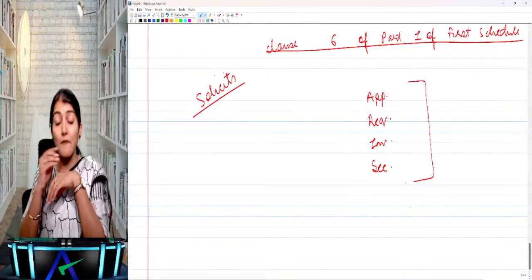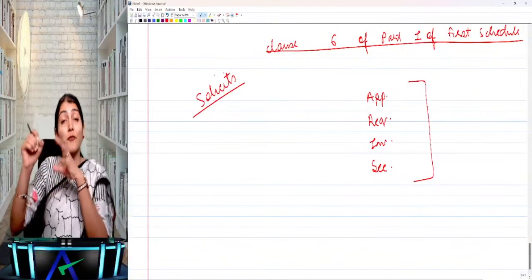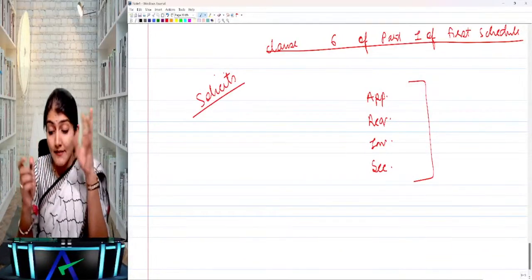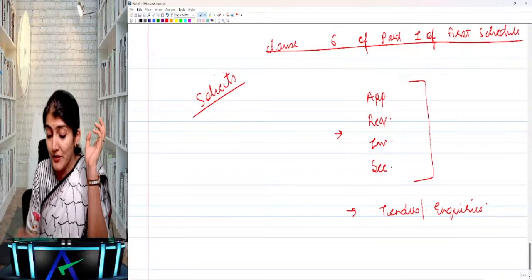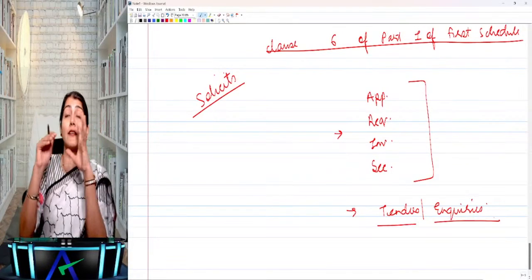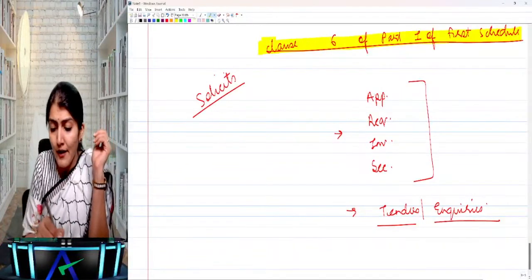So within the CA fraternity, applying, requesting, inviting, securing professional work, is it allowed? Yes. And second, what does it say? Responding to tenders or inquiries issued by various users of professional services from time to time and getting the professional work as a consequence, right? Clause 6 of part 1 of the first schedule.